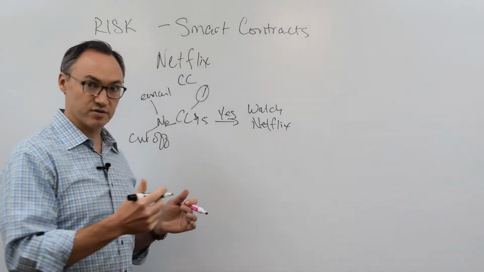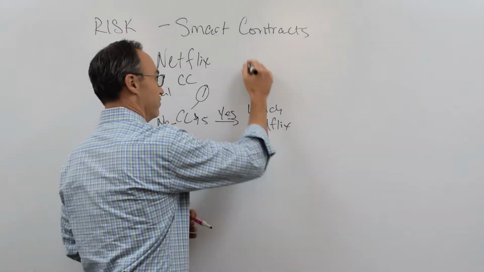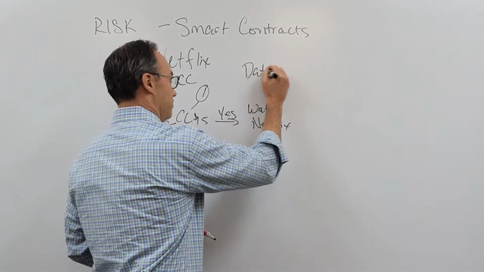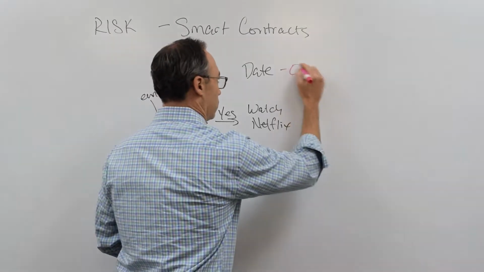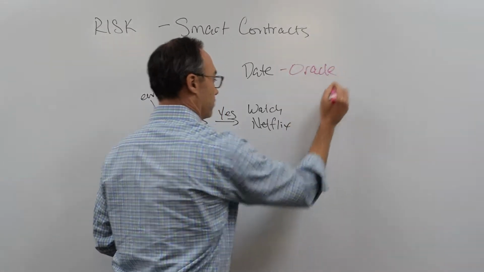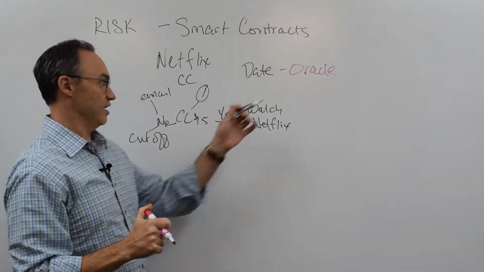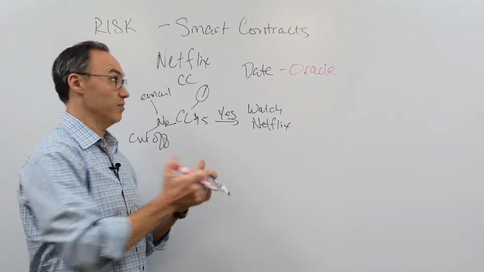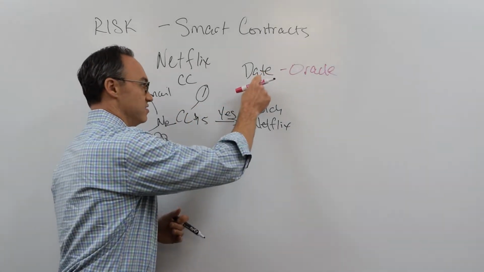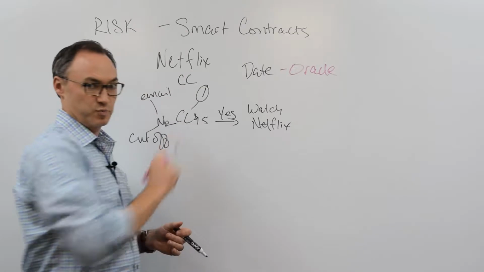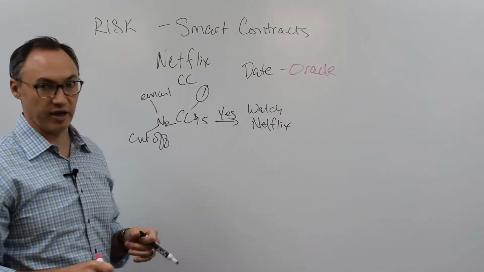Now, in this case, an important thing to note is this date. In this case, it's a date. This is what's called the oracle. The oracle is the date. It's some sort of calendar that says, as of this date, this is the date that's going to trigger this piece of software to run, for this action to actually happen.